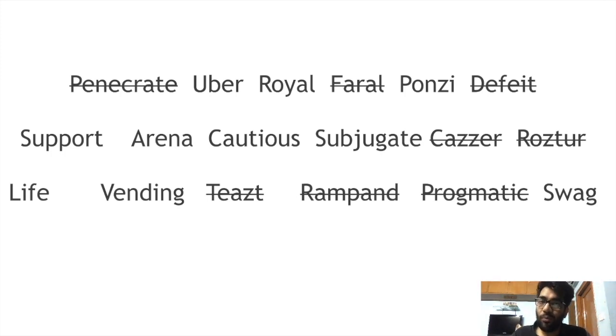Okay, Uber. Now you guys must be wondering that Uber is not an English word, sir. Uber is an app, I book my cab with it. You are right, but Uber is an English word as well. Uber means to be awesome, to be the best. Try to frame the sentence correctly. Okay, next is royal. Royal is correct.